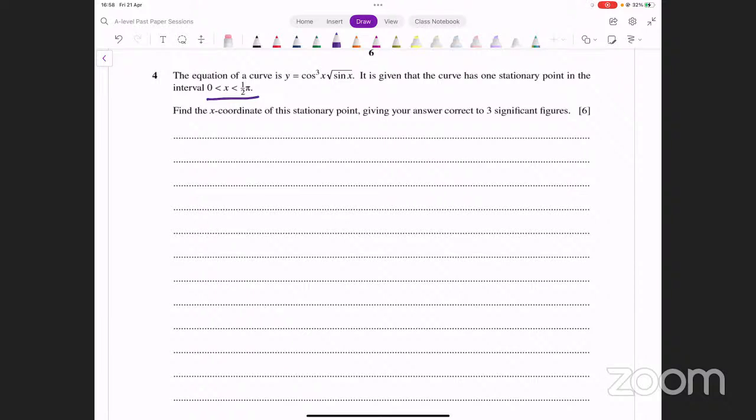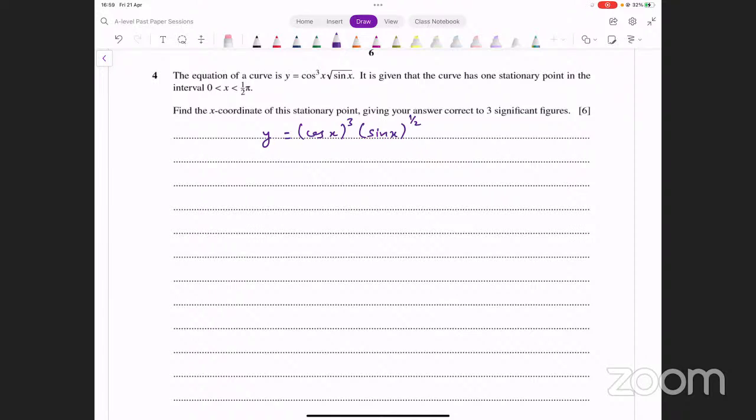It has told us there is one stationary point in this interval. We need to find the x coordinate of the stationary point, giving our answer correct to 3 significant figures. Okay, so we just have to find the x coordinate of the stationary point. We have the equation of the curve given, that looks like this. Cos cube x is just a short way of writing cos of x whole cube. That's what the actual function is, right? And then square root of sin x, we can write that as sin x whole raised to the power 1/2. This is what the actual function is.